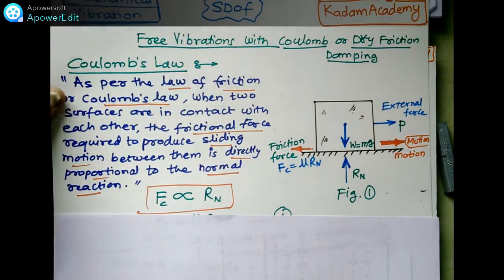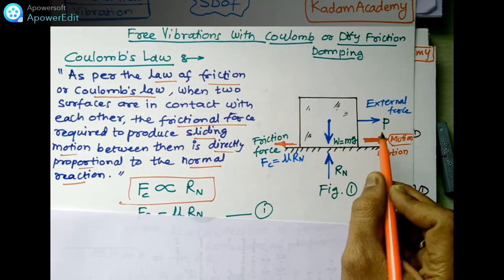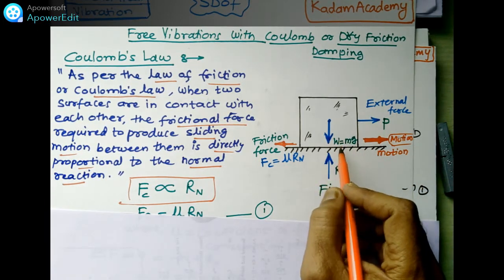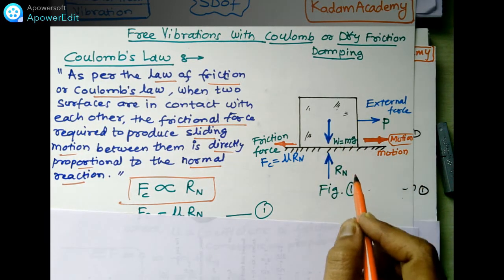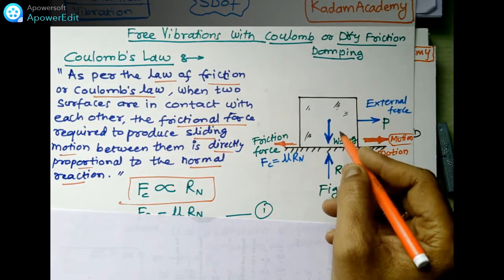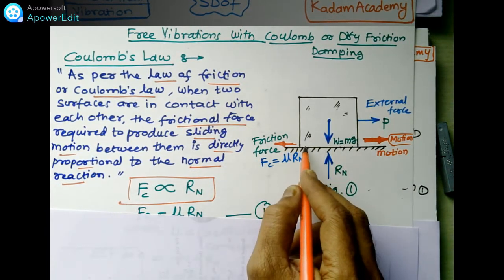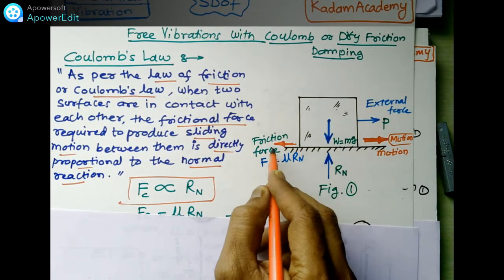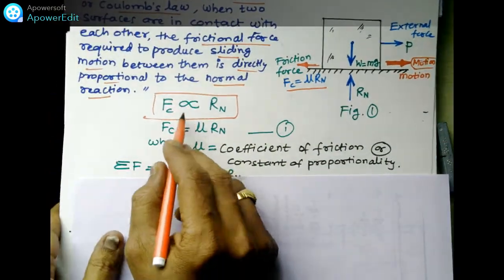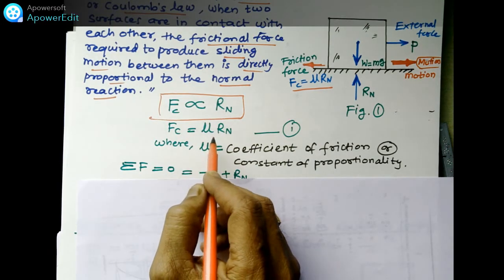So friends, here what will happen? This figure is self-explanatory. The external force P is applied here, producing motion in this direction, to the right. The weight is equal to m into g, and due to this weight there is the normal reaction Rn, the opposite reaction from the surface on this body. When these two surfaces meet, the frictional force Fc is equal to mu Rn. As per Coulomb's law, it is in proportion. So Fc is equal to mu Rn.